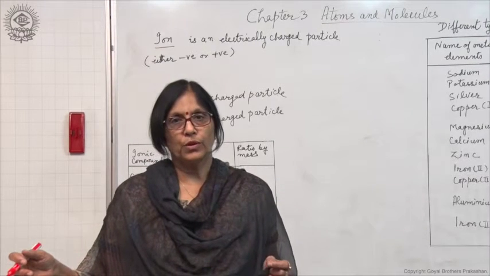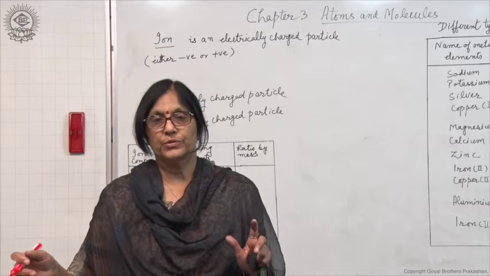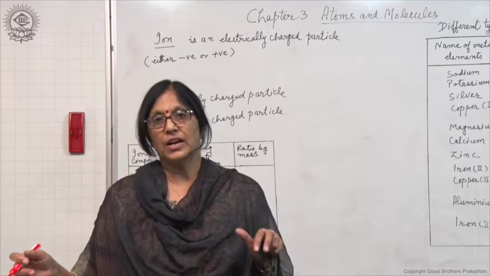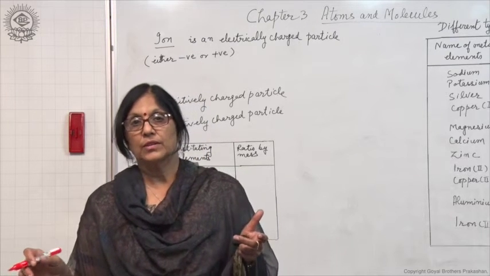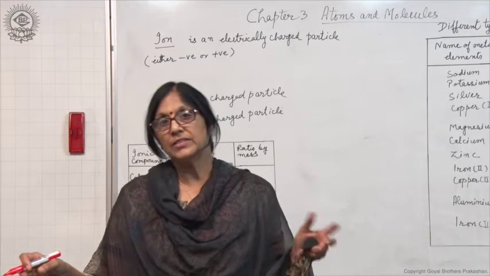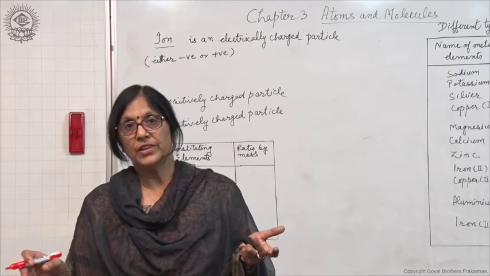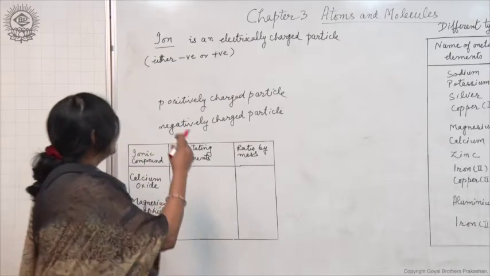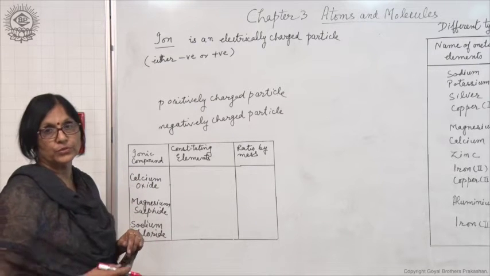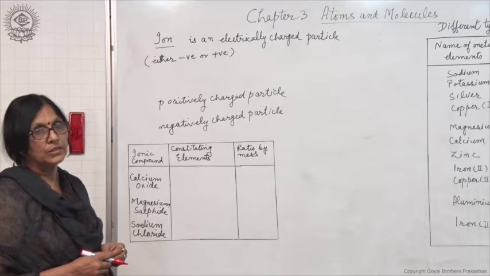Compounds composed of metals and non-metals do not contain molecules. They consist of ions, oppositely charged ions. What are ions? Or we can say oppositely charged particles, positively charged particles as well as negatively charged particles. These are called ions. So what is an ion? An ion is an electrically charged particle which can be negatively charged also, which can be positively charged also, so that on the whole the compound is electrically neutral.